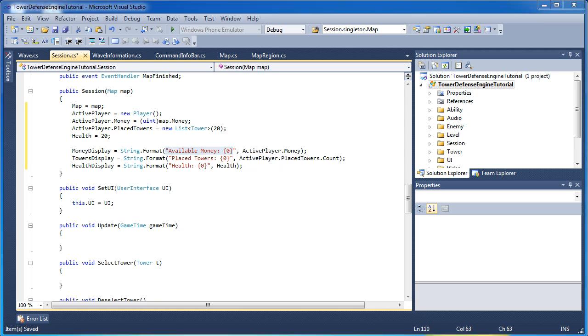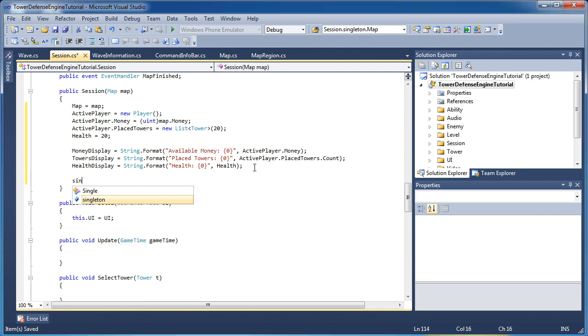What we're doing here is we're saving ourselves from creating a whole lot of garbage with our string objects by creating the string object once or anytime any of that changes, and then we'll draw that same string object over and over again instead of creating new string objects every game loop.